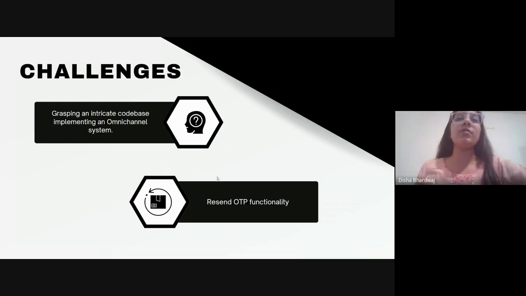The next challenge I faced was for that resend OTP button, because that was in the UI kit playground. I had to understand how these UI kit buttons work, how the button functionality works, and how we can send that in an app. To understand that, we have to understand the intercommunication of the different omni-channel apps too. That was the other challenge I faced, but thanks to my mentor, they really helped me with this.